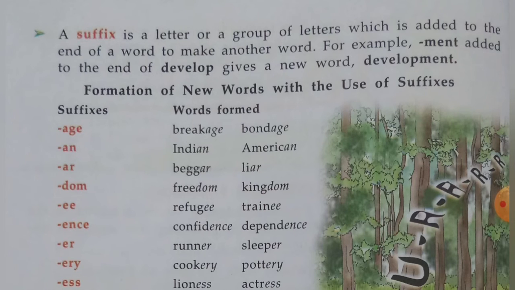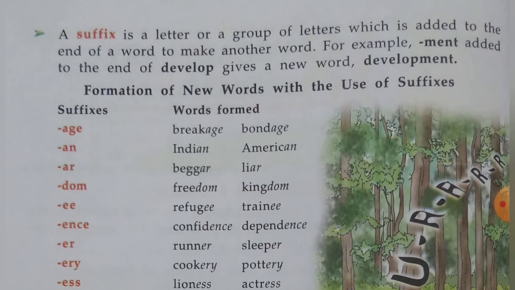When the suffix ence ends the words used at the end of the word confidence and dependence, that makes the words competent and also confidence. When we use the suffix er at the end of the words run and slipper, that changes the words into runner and slipper.